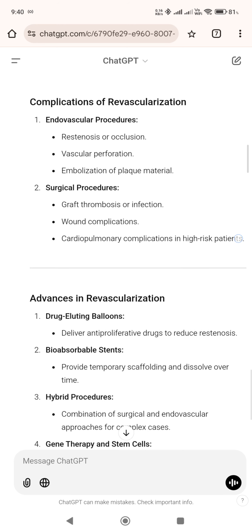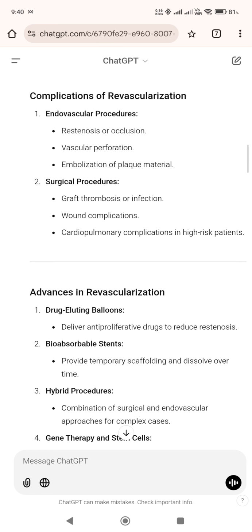Complications of revascularization. 1. Endovascular procedures, restenosis or occlusion, vascular perforation, embolization of plaque material. 2. Surgical procedures, graft thrombosis or infection. Wound complications, cardiopulmonary complications in high-risk patients.